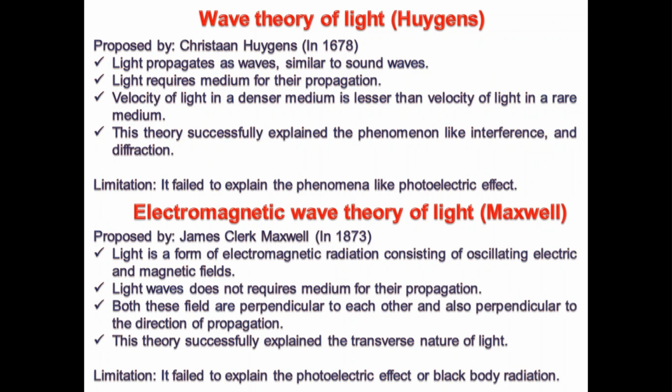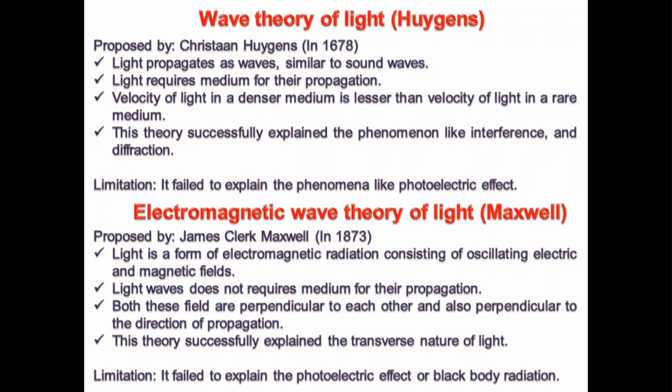So here he told that it is a form of electromagnetic radiation. Both an electric field and a magnetic field will be there, and both are perpendicular to each other and also perpendicular to the direction of propagation. And he rectified that a medium is not required for propagation.